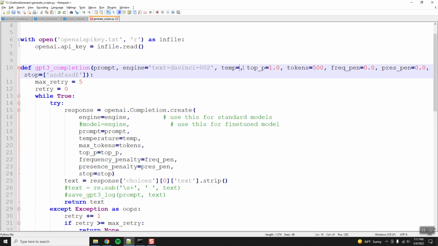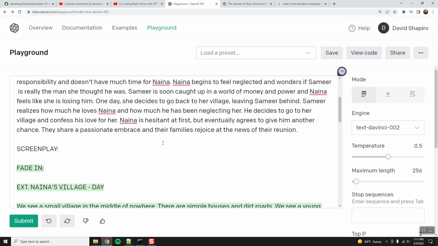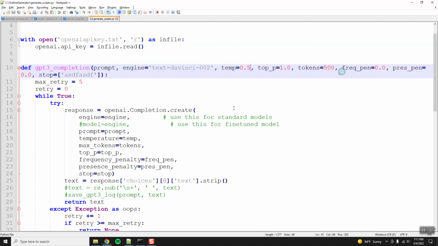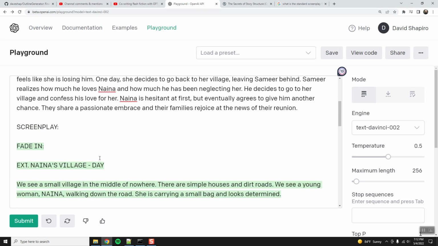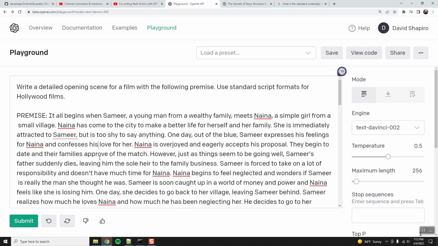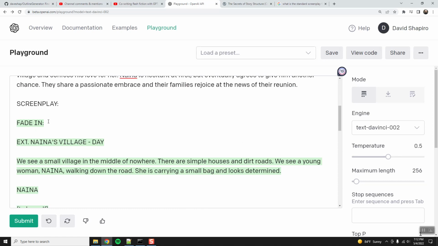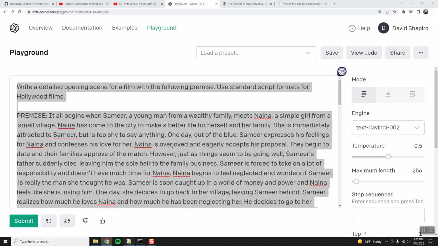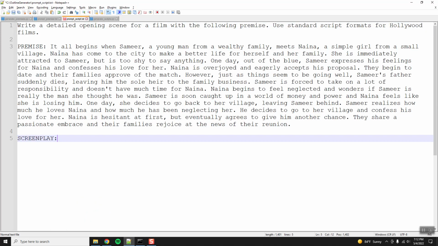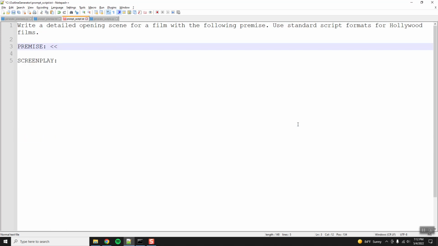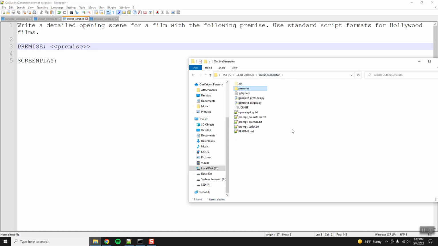We'll need to turn the temperature back down. I think we're at 0.5 on here. Yep, 0.5. We'll keep 500 tokens. Actually, let's do a little bit more, because for the screenplay we want to expand this, right? Screenplay, fade in. It doesn't even have a name. Okay, that's fine. Actually, let's copy this whole thing, and the prompt for the script. Then we add a token for the premise.